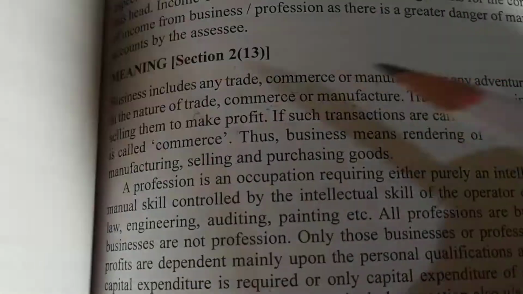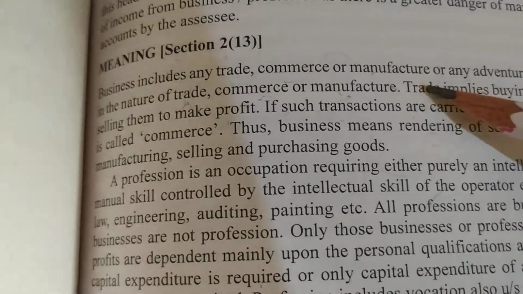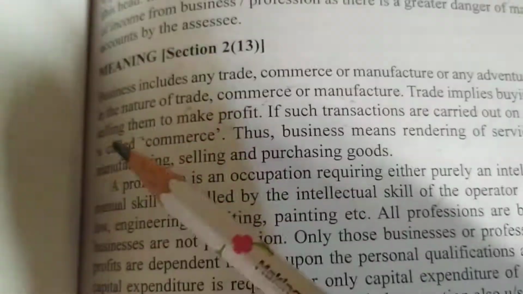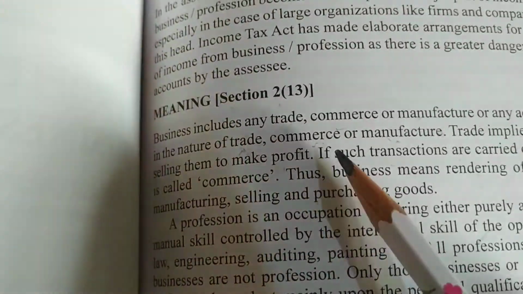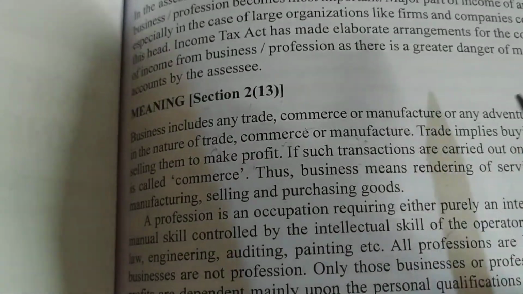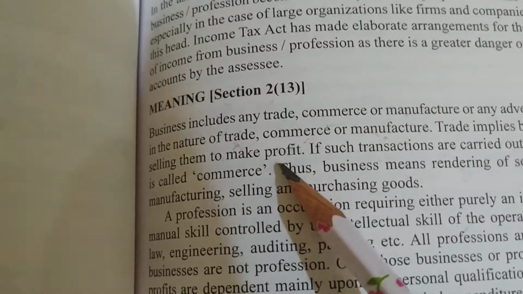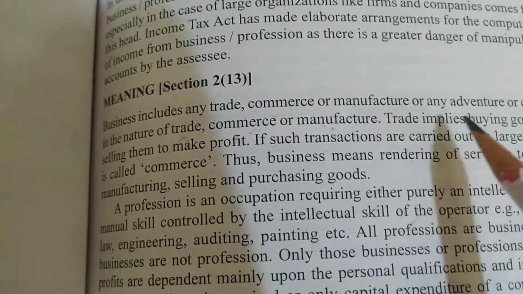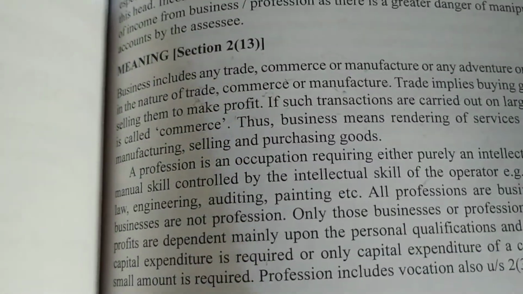So to summarize: business includes any trade, commerce or manufacture, or any adventure or concern in the nature of trade. Trade means buying and selling goods to make profit. If the same buying and selling is done at a large level, it is called commerce. And manufacture means we convert raw material into finished goods.